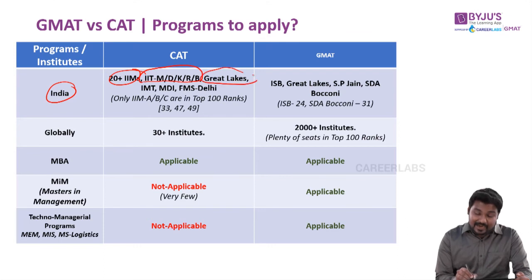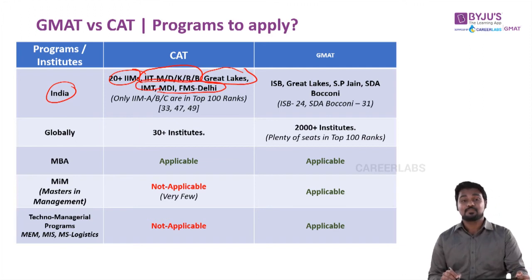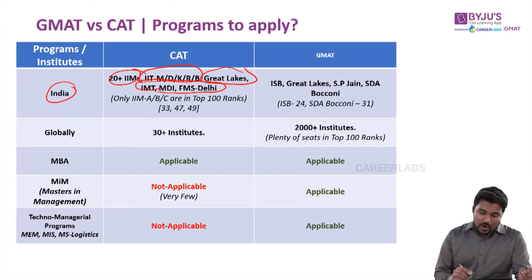Great Lakes Institute, where I did my MBA from, accepts your CAT score. IMT, MDI, FMS Delhi, all of these schools accept your CAT scores. But the interesting fact here is this, guys: of all these IIMs and other good B schools, only IIM ABC are in the top 100 ranks, which are typically ranked 33, 47 and 49.